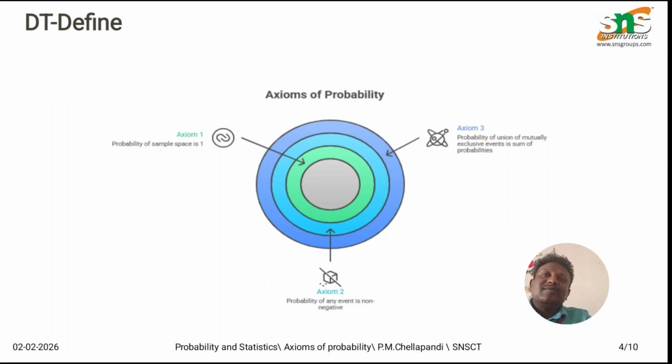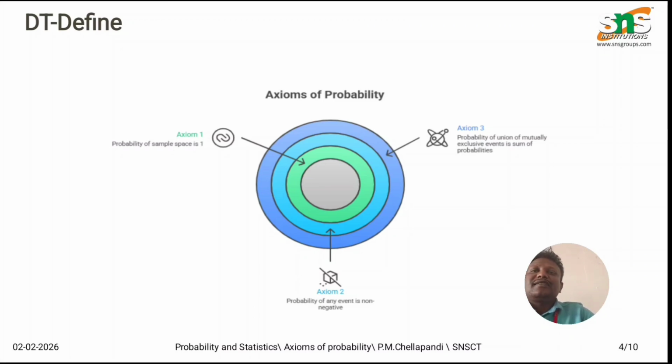That means something in the sample space must happen. For example, if we toss a coin, either head or tail must occur, right? So P of head or tail is always 1. This axiom ensures that probability is properly scaled between 0 and 1, right? What does the third axiom say? It is additivity for mutually exclusive events. If A and B are mutually exclusive, then P of A union B is equal to P of A plus P of B.